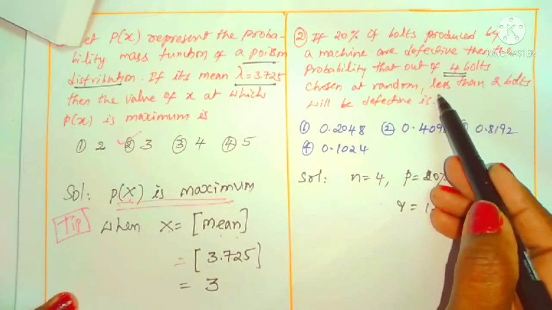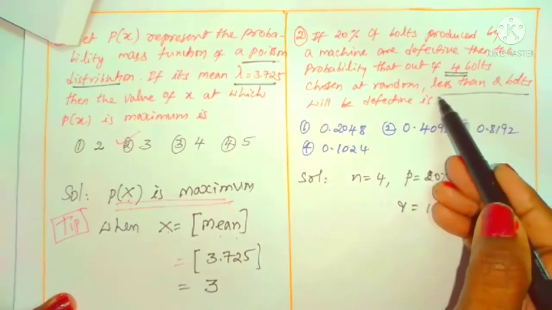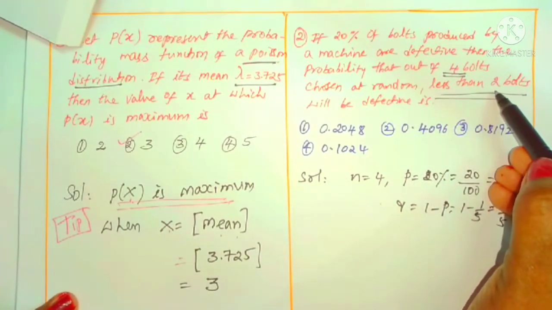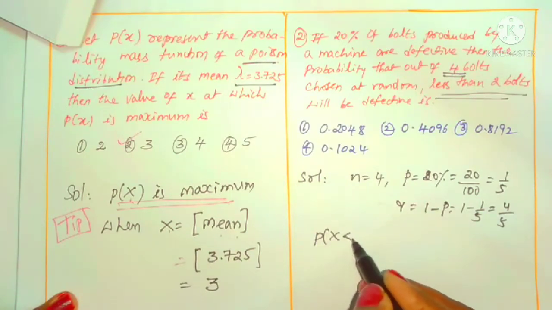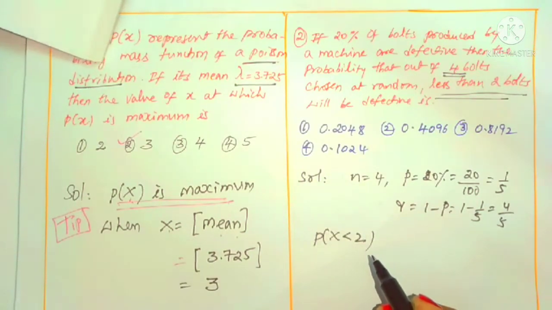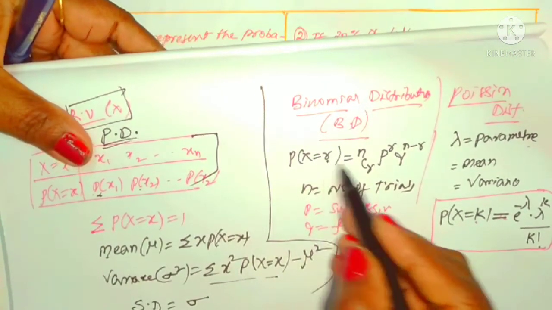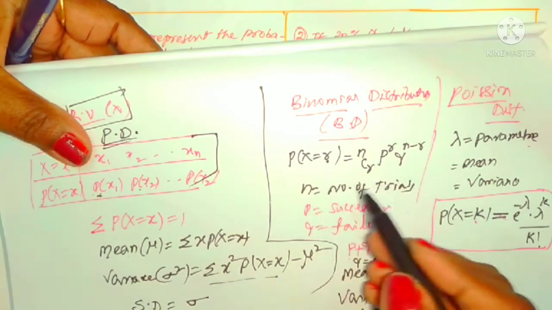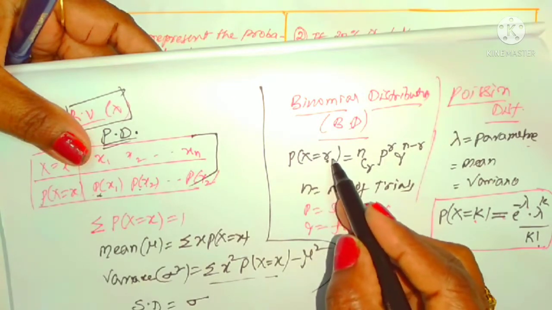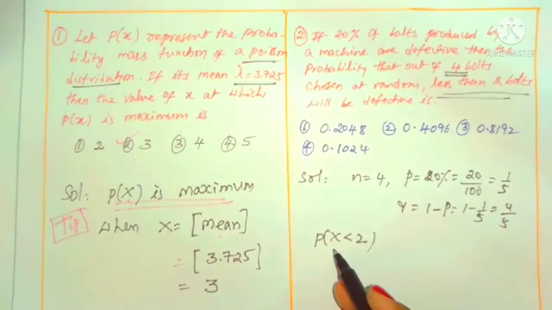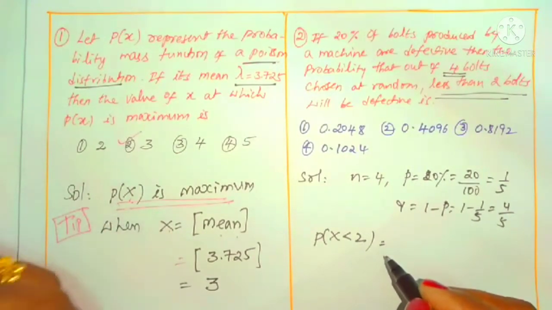Then the probability that, chosen at random, less than 2 balls are defective. We want how many balls? Less than 2 balls are defective. That we can take as P of x less than 2. You know P of x is equal to r is given. In place of r, the number of defective balls, less than 2 is given. So in place of equals we write less than, and in place of r we take 2. Less than 2 means what? We can take 0 as well as 1.